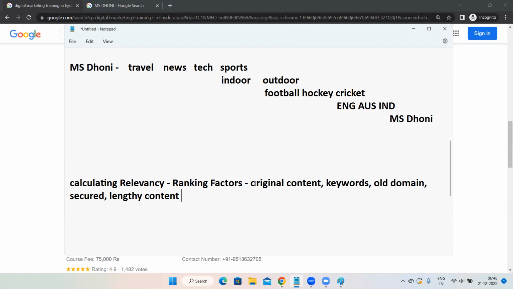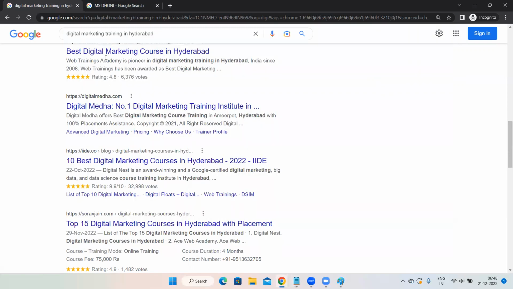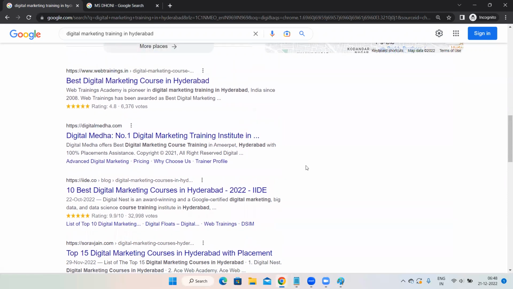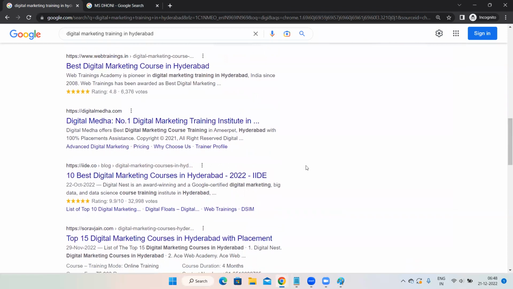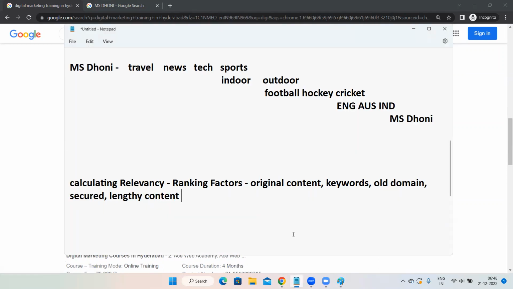So based on these ranking factors, Google will decide whose website should appear on top and whose website should appear on second, third, and so on places. That is the meaning of calculating relevancy. It means whose website is actually relevant to this particular keyword. That is what Google decides. That is the third step.